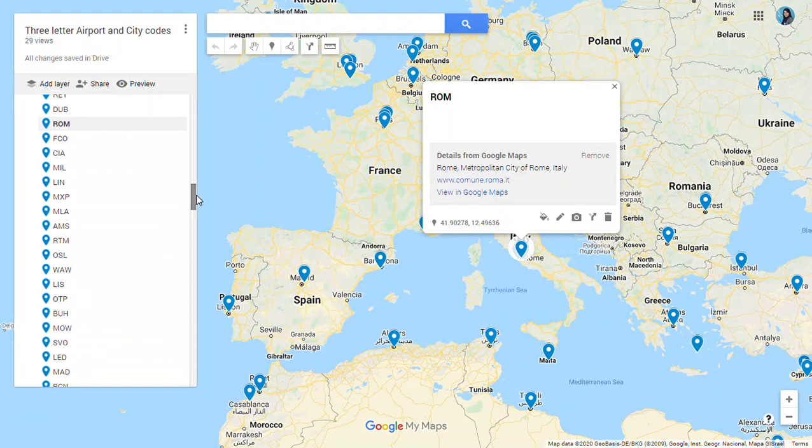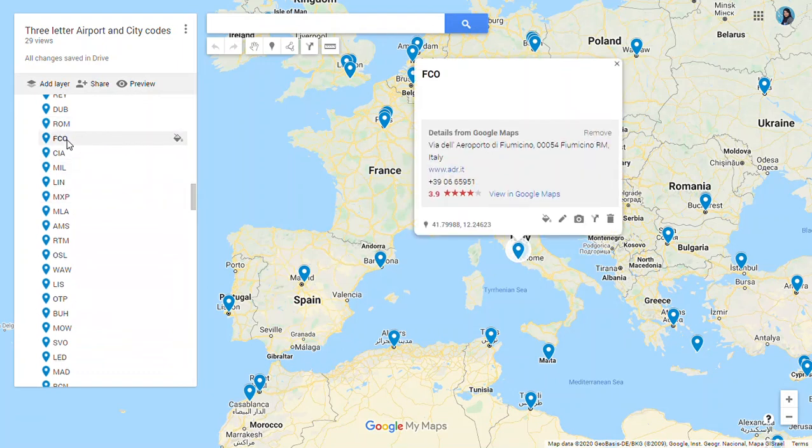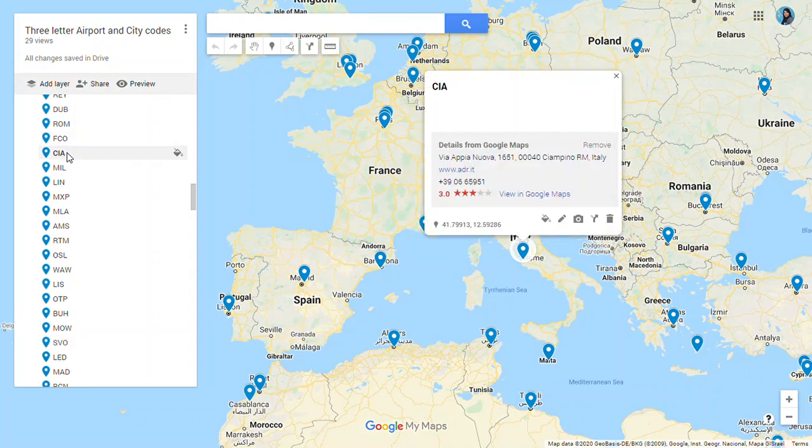In Rome, you'll find Leonardo da Vinci Airport. FCO is the code for Leonardo da Vinci Airport. Then we have Ciampino in Rome. Ciampino, CIA. You can see the spelling, CIAMPINO, and CIA is the code for Ciampino in Rome, in Italy.